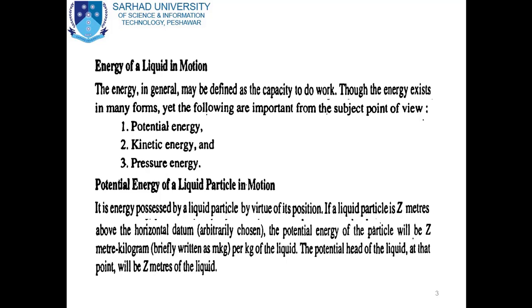First is the potential energy of a liquid particle in motion. It is the energy possessed by a liquid particle by virtue of its position. If a liquid particle is z meters above the horizontal datum, the potential energy of the particle will be z meter-kilogram, briefly written as mkg per kilogram of the liquid. The potential head of the liquid at that point will be z meters of the liquid.